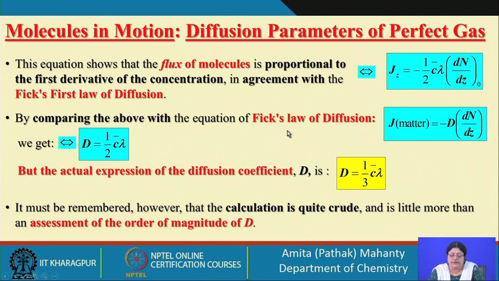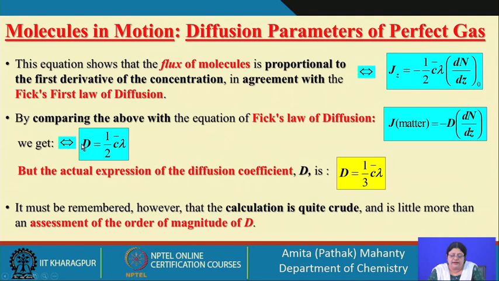If you compare Fick's first law of diffusion and the expression we have derived just now, this is Fick's first law, and this is the expression of the flux of molecules which we have derived. Both of them have a negative sign, with the concentration gradient, the number density gradient, for flow of matter or flux of matter. Then we can compare and see that D can be equated to half the relative mean speed into lambda.